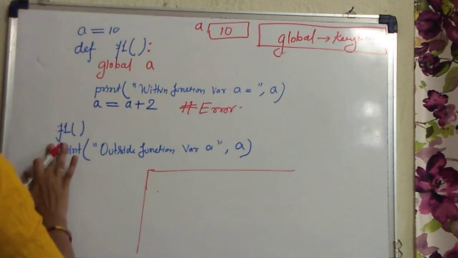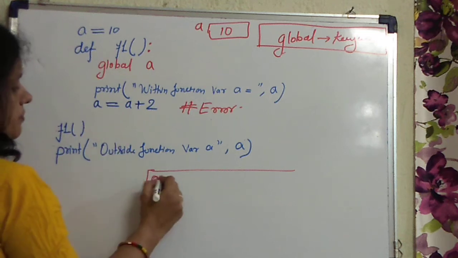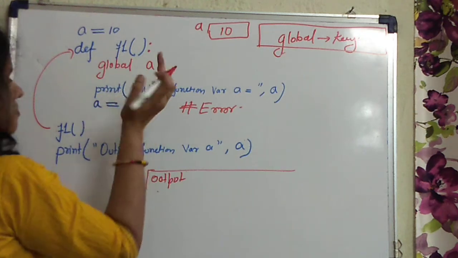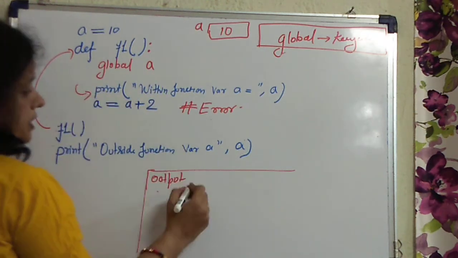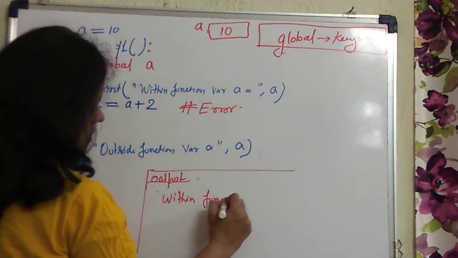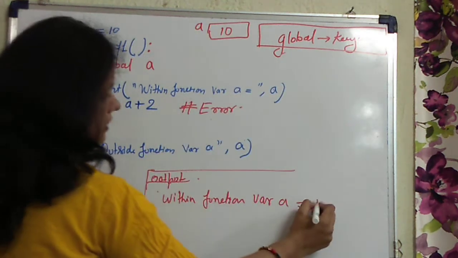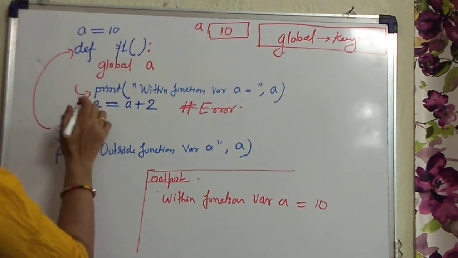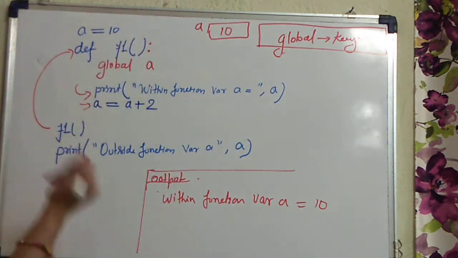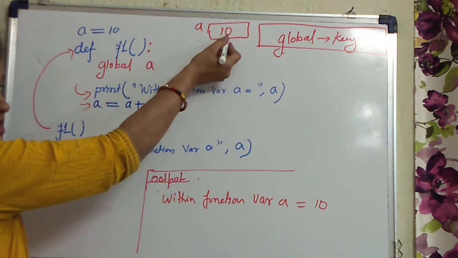So when you write global A, what output will come? Let us execute the program from the beginning. A will be created in memory. This is the function definition. Function F1 will be called, then control will come to the definition. Then global A is the information for the system. Then control will come to the print. Within function variable A equals, what will get printed? 10, right? And after that, when you come to the next line, the error will not show because you have written global A. Clear?